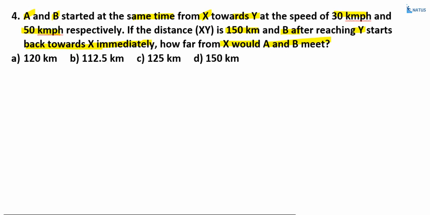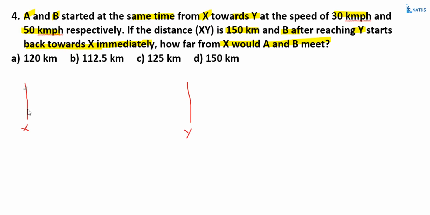Now, suppose this is the starting point, this is X, and this is the ending point, this is Y. Both meet at this point, right?